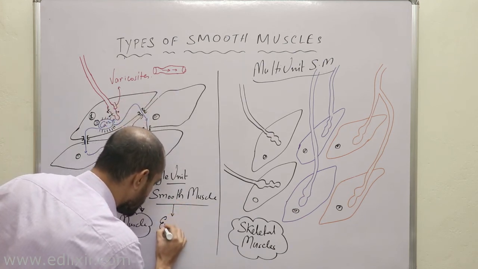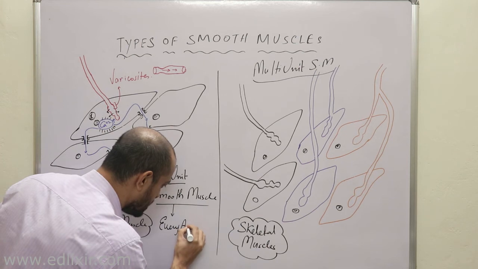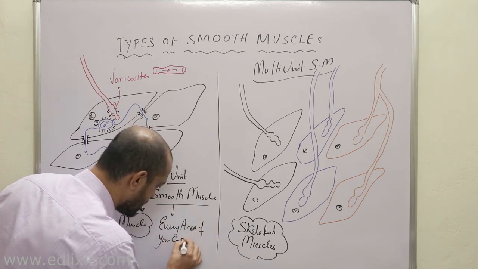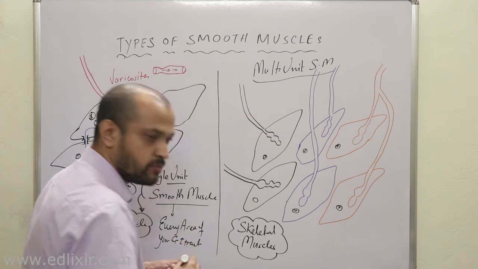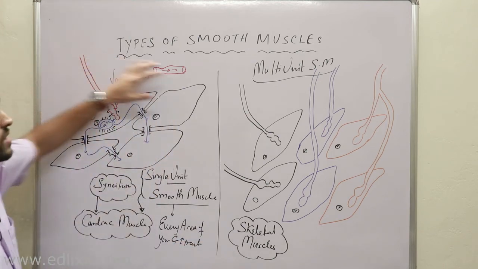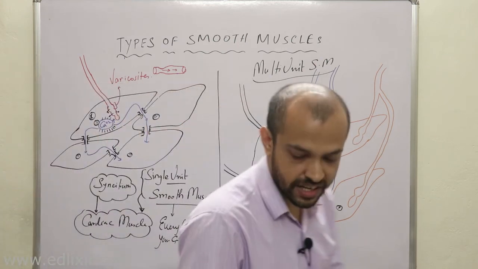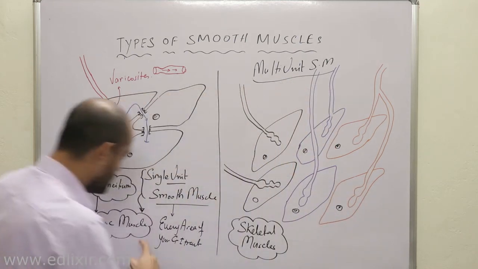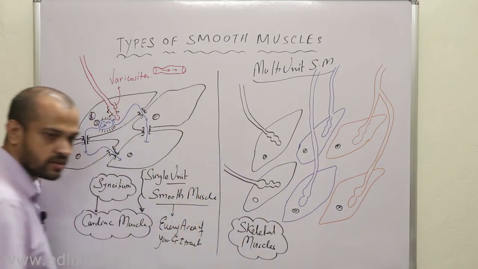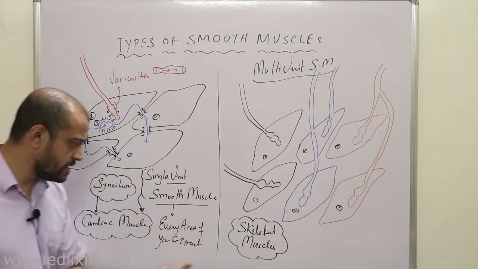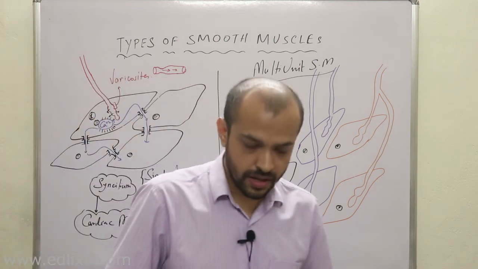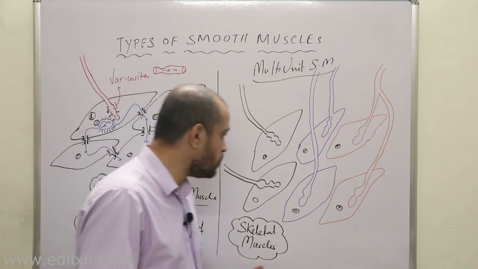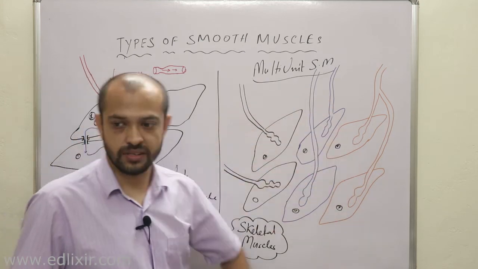Every area of your GI tract. GI tract motion is nothing but the contraction of smooth muscle. That's it. GI tract motions are nothing but your smooth muscle contraction, at every point. Clear?